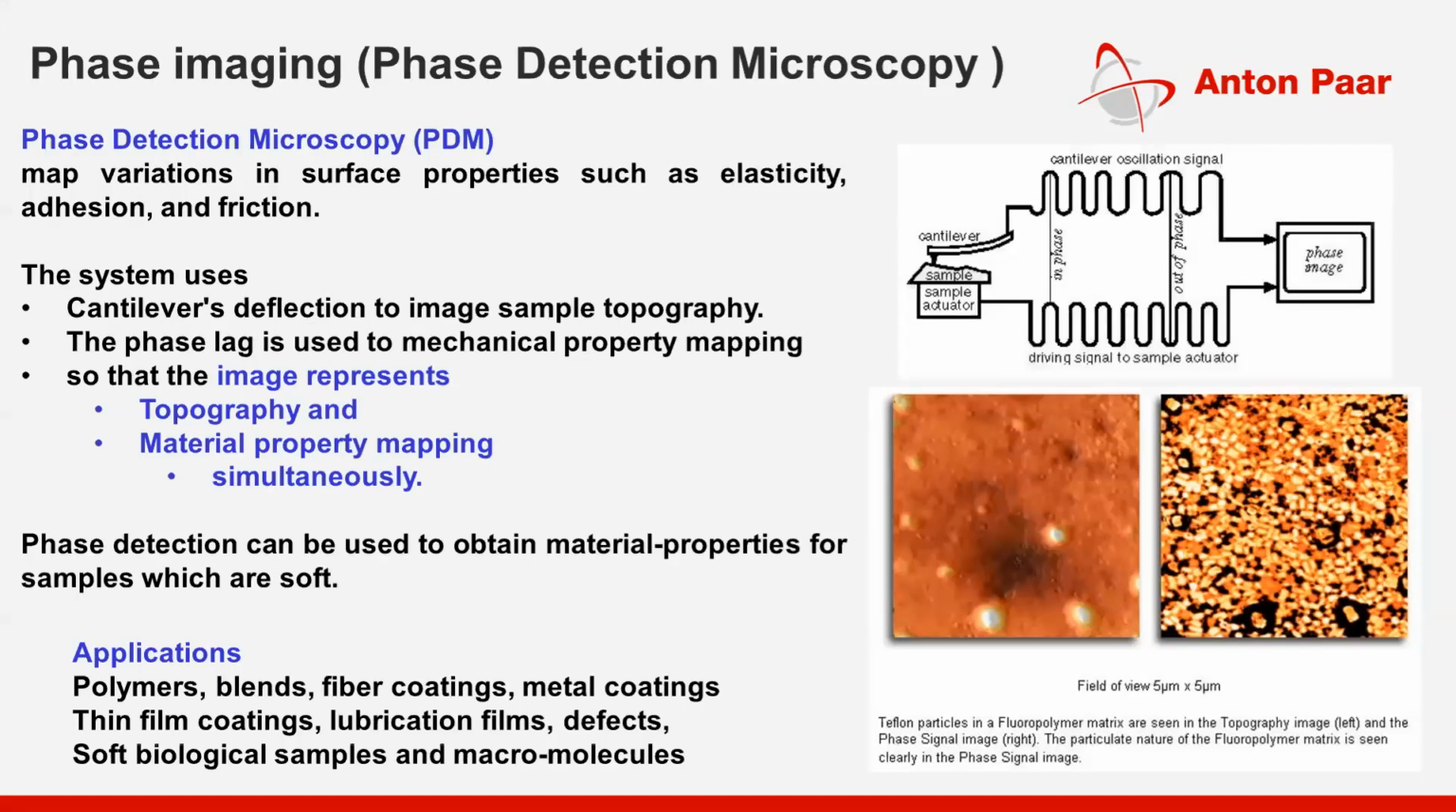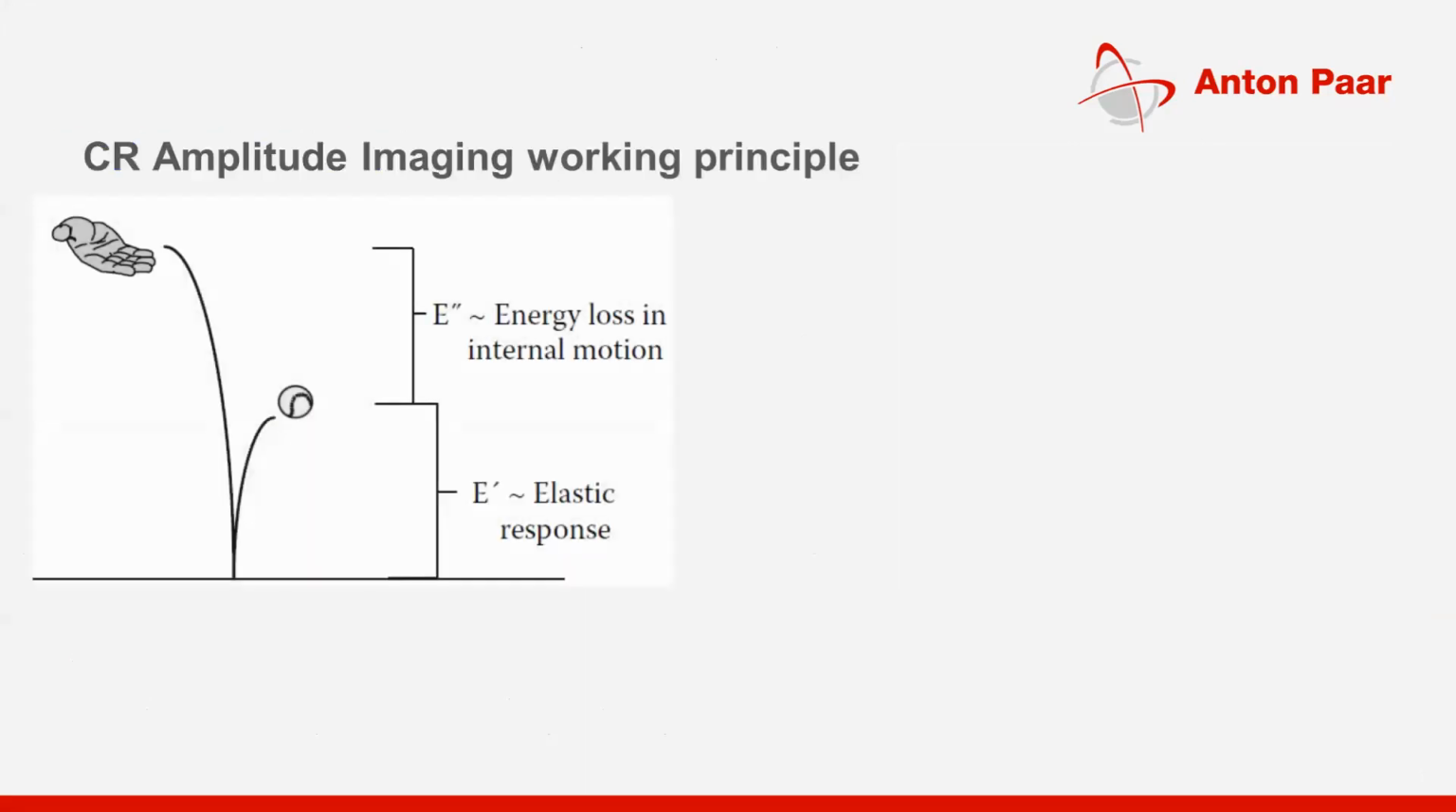You can see the difference in these two images, the topography and the phase image, right? Consider a simple example. You are holding a ball and you throw the ball from a particular distance from your hand. The ball hits the surface and bounces back. When it bounces back, it will never reach your hand. How much bounce back is happening depends on the surface.